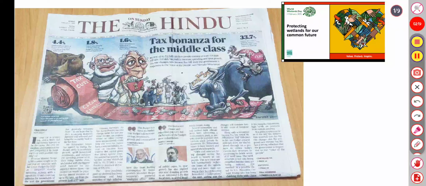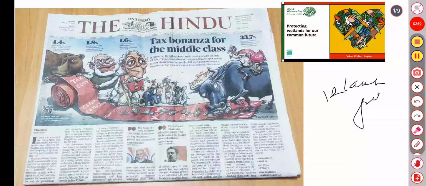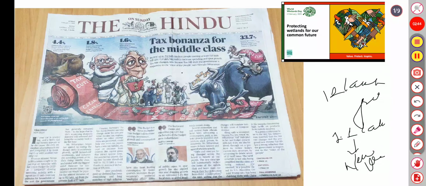The first news that is making every middle-class person happy is that income tax up to 12 lakh is free, and people earning at least 25 lakh will save 1.1 lakh. A big push to increase spending and spur growth. So the tax rate changes. The new income tax bill shows the government is responsive to the voice of the people, says Nirmala Sitharaman.